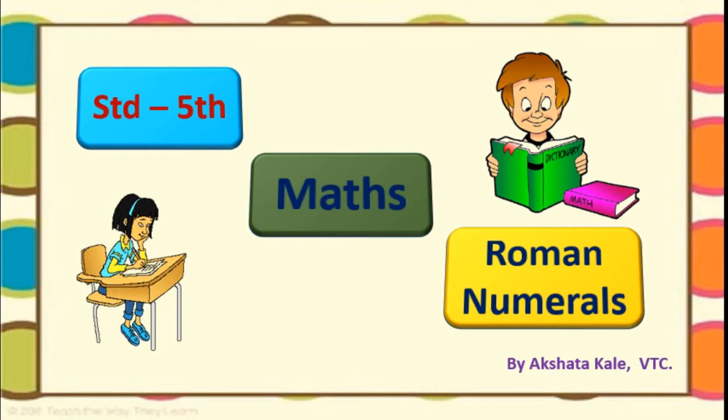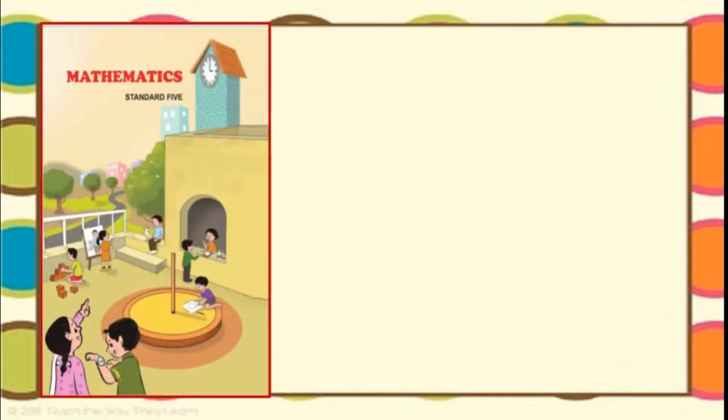Now first we will see this year's textbook. See the front page of the mathematics textbook of standard 5. So beautiful cover. There we can see so many students doing different types of activities. They are very happy. We can see the happiness on their face, like you people.